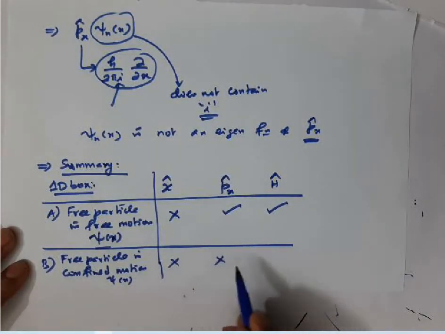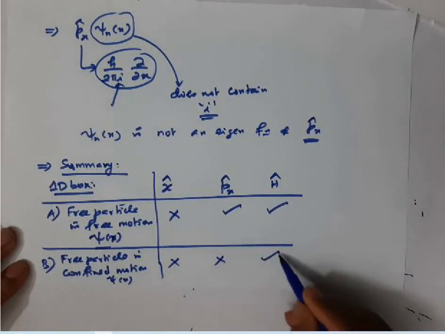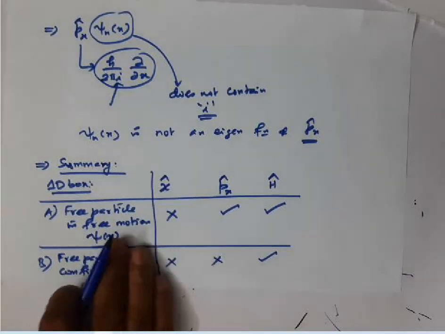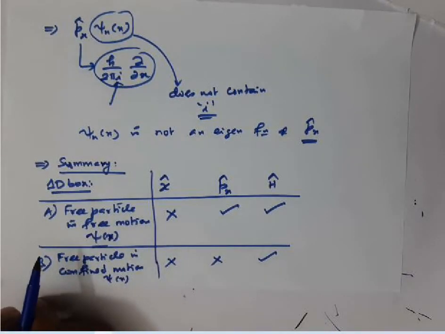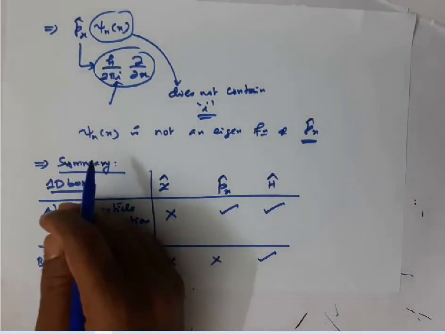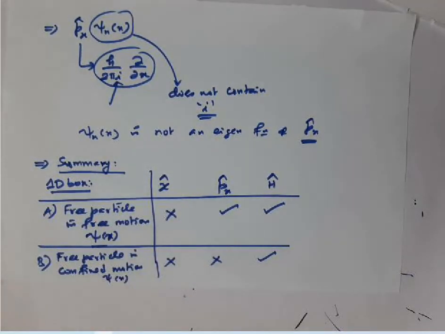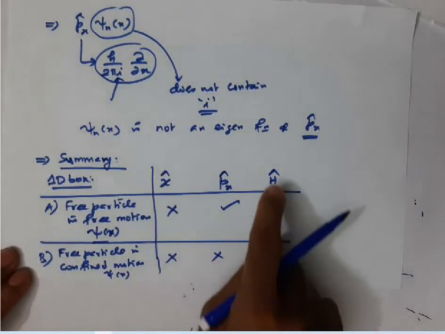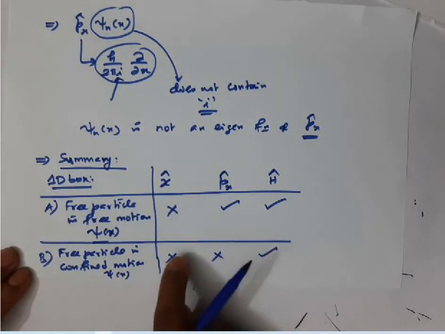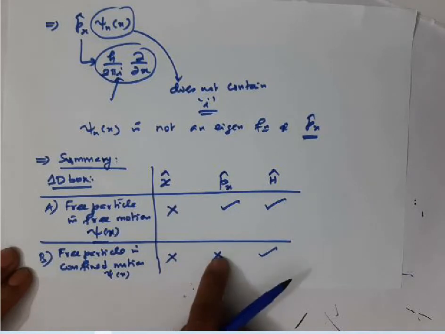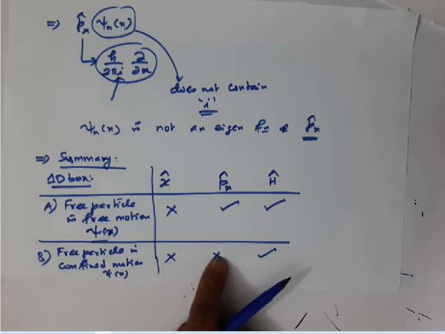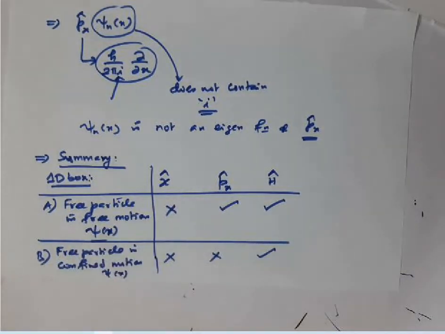And the wave function is also not an eigenfunction of the momentum operator. The wave function is an eigenfunction of the Hamiltonian operator only. Keep this in mind, a very, very important result. This is the difference between free motion and confined motion. In confined motion, the eigenfunctions of the Hamiltonian operator are not eigenfunctions of the position operator or of the momentum operator.